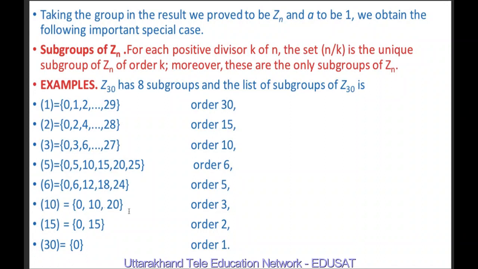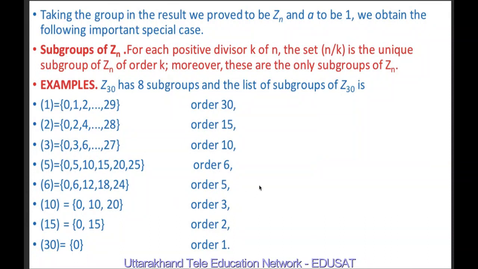So 0, 10 and 20. The number of elements is 3. The cyclic group generated by 15 is 0 and 15. The cyclic group generated by 30 is the singleton set consisting of 0 only, which is also the identity element of Z30, and its order is 1. So we have listed the subgroups of Z30, which are 8 in number.